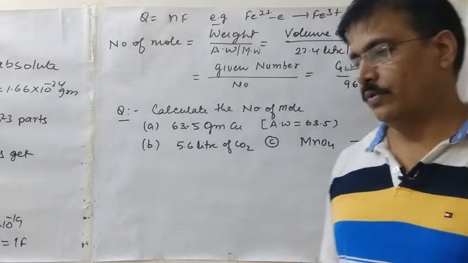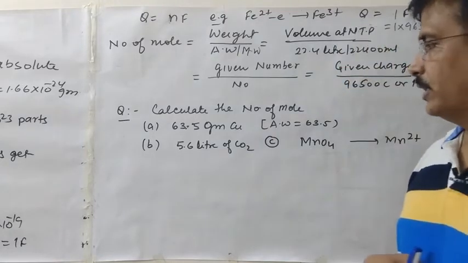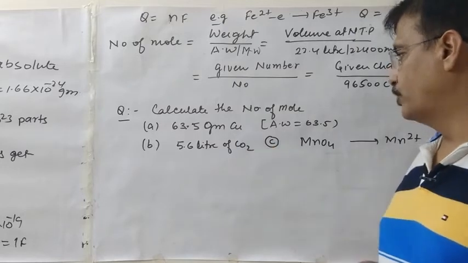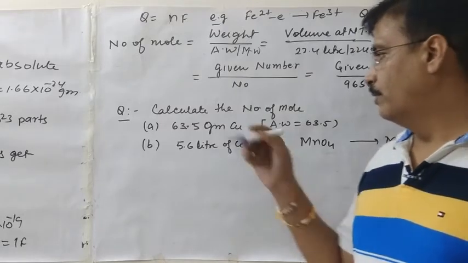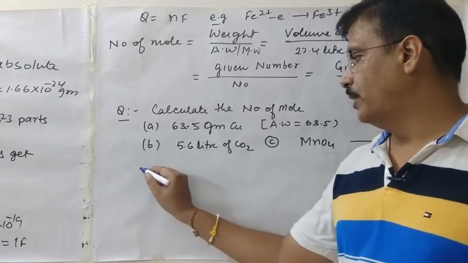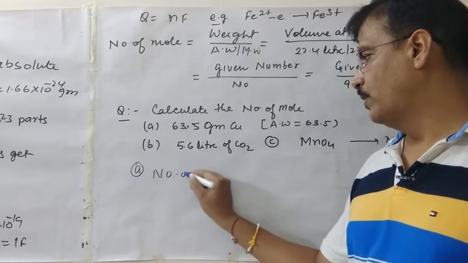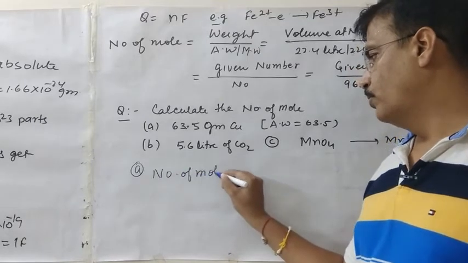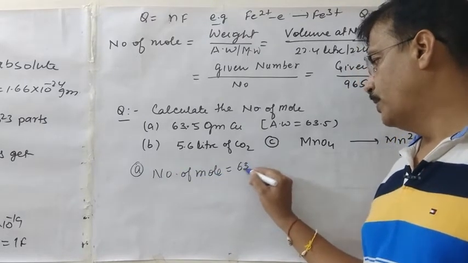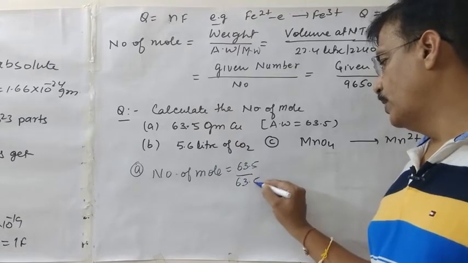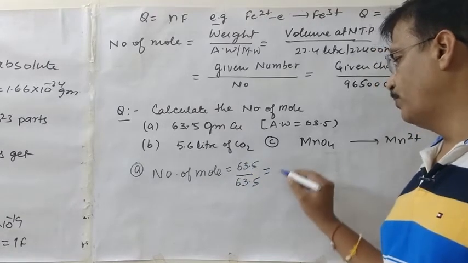Clearly? Now here we see how to do the questions. The question is: calculate the number of moles in 63.5 g of copper. The number of moles is 63.5, the given weight, divided by the atomic weight, which is also 63.5.